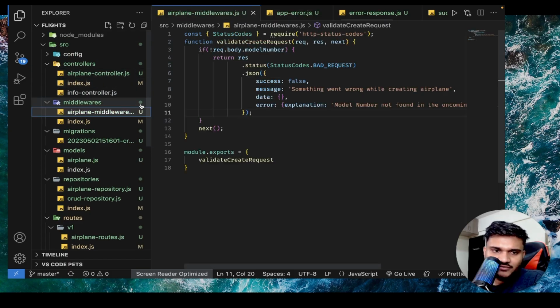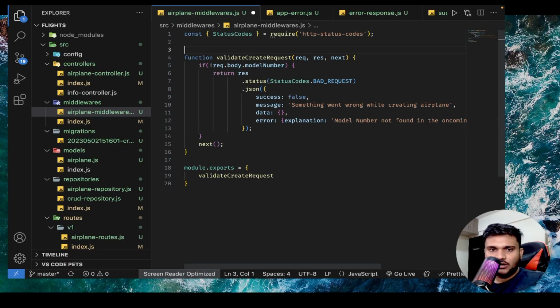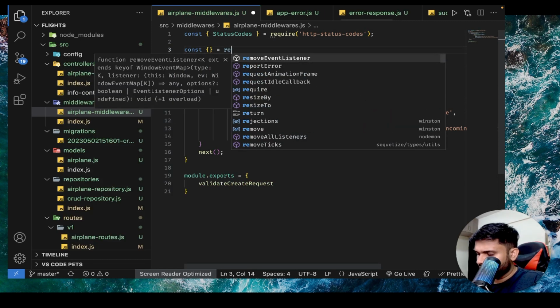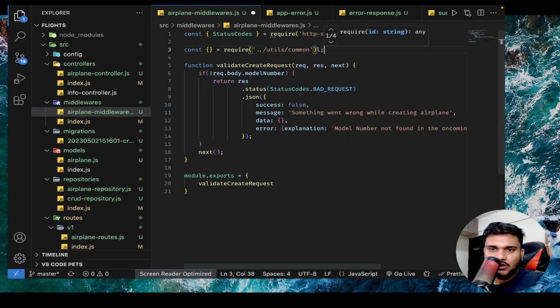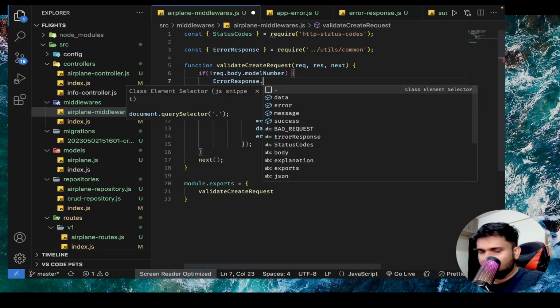Okay, so let's start with our middleware. Currently here you can see we are making this whole object, right? I don't want to make this whole object. So I'll say const, require inside utils, require common, and require the ErrorResponse. We can say ErrorResponse.message.